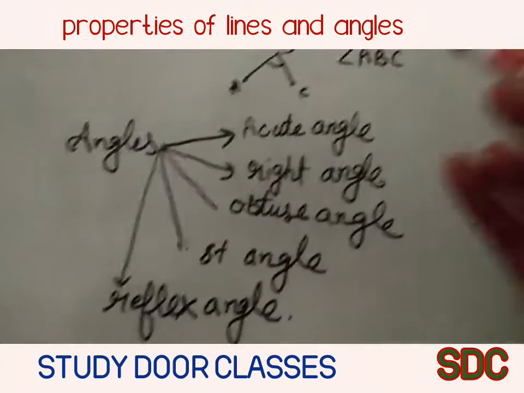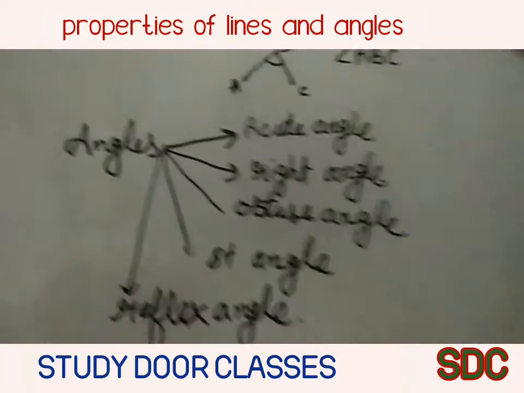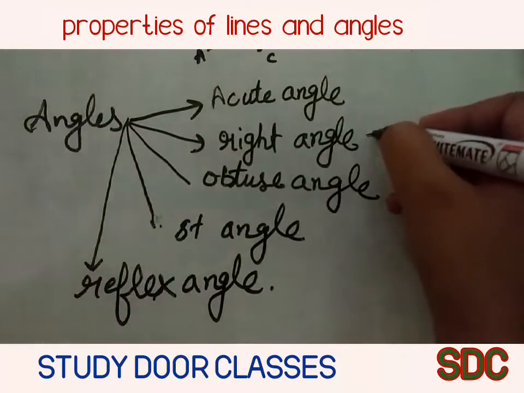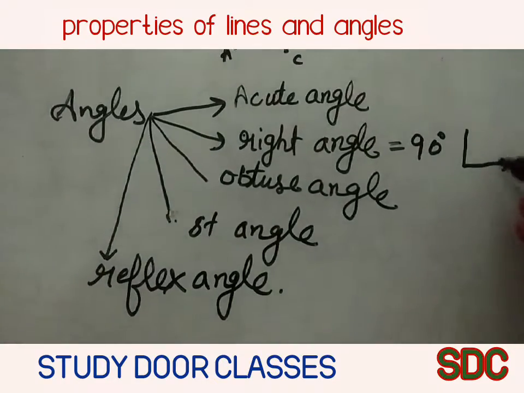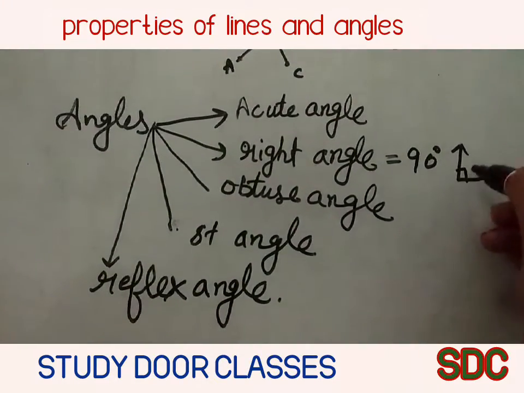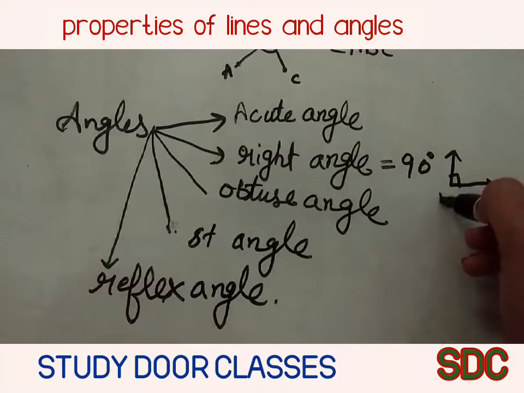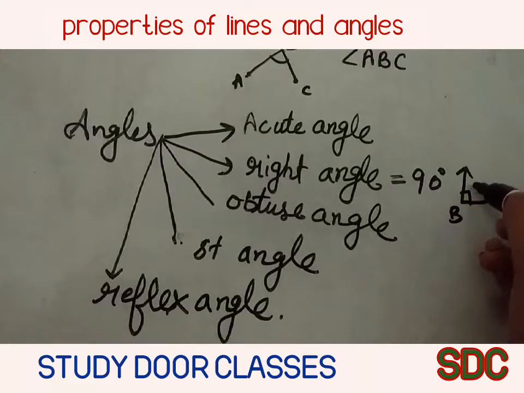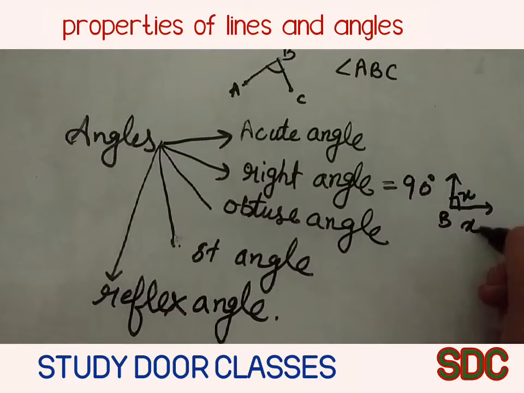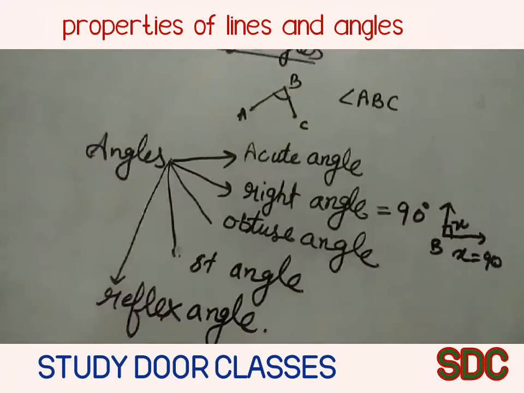Right? Now what is the meaning of these angles? You know, a right angle is equal to 90 degrees, and we can draw the right angle just like this. When two straight lines join at the same point, it is called a right angle, and that right angle x is equal to 90 degrees.